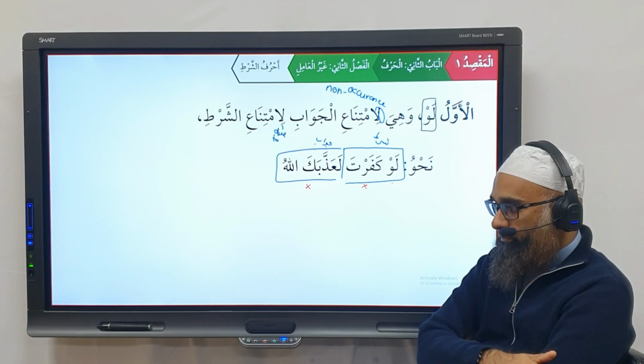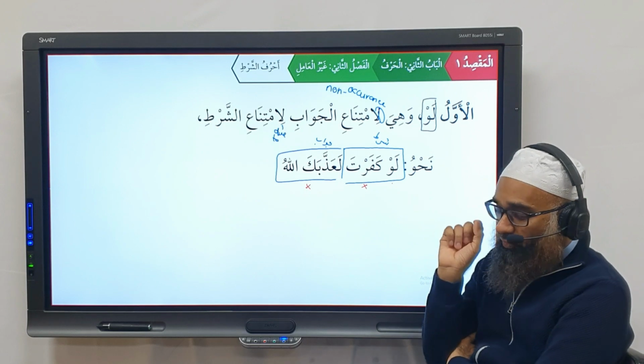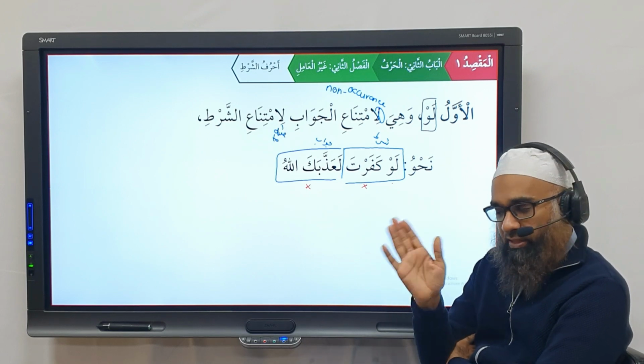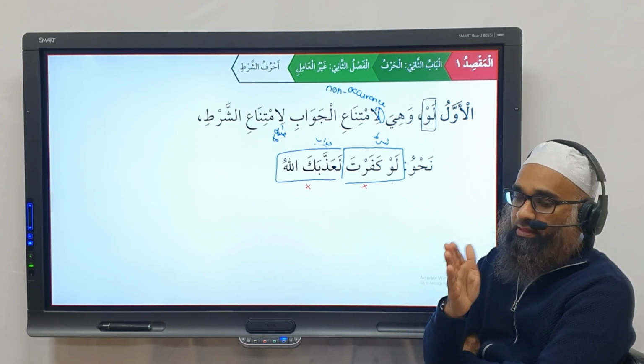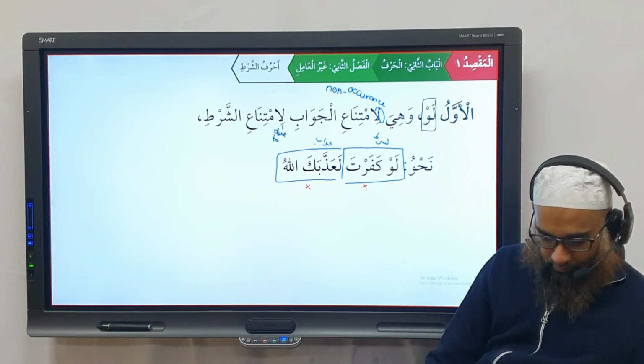Do you understand? Does that make sense? So law kafarta did not happen, hence la'adhabaka Allah did not happen as well. Is that clear to everybody? Okay.